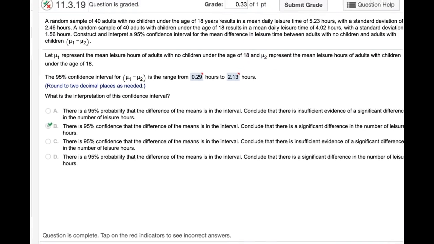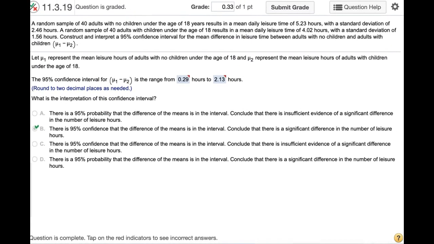Okay, so we're looking at problem 11.3.19, and so we're comparing two means together. In this case, a random sample of 40 adults with no children under 18. They were looking at how much leisure time they have, and so we have two groups, those with no children and those with children, and so you end up with a mean amount of leisure time.